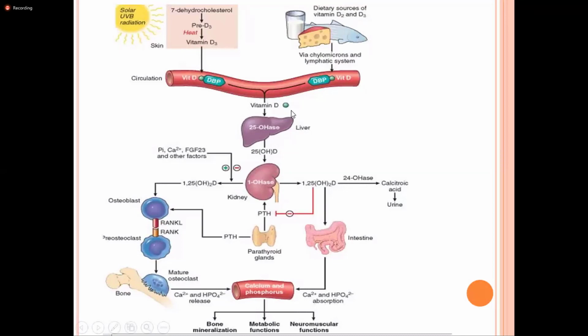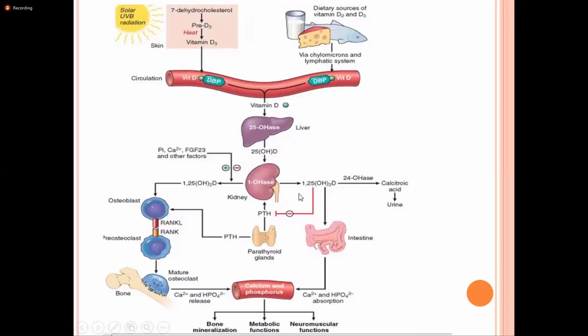This vitamin D now binds with the proteins present in the liver, and in presence of 25 hydroxylase is converted to 25 hydroxy cholecalciferol. In the liver, at first it is converted into 25 hydroxy cholecalciferol. This 25 hydroxy cholecalciferol is converted into 1,25 dihydroxy cholecalciferol in presence of 1 alpha hydroxylase in the kidney.